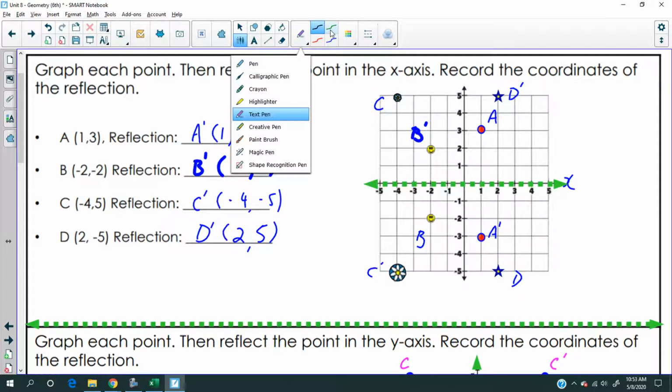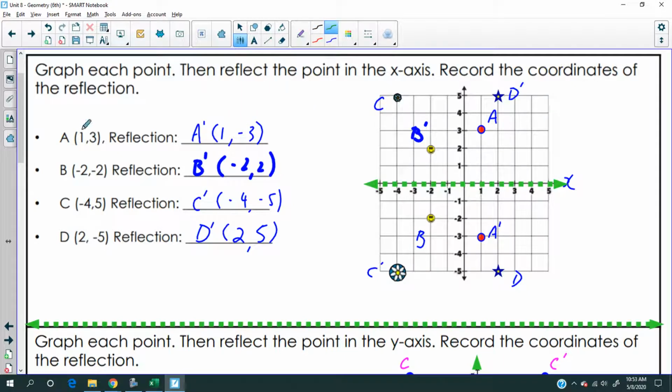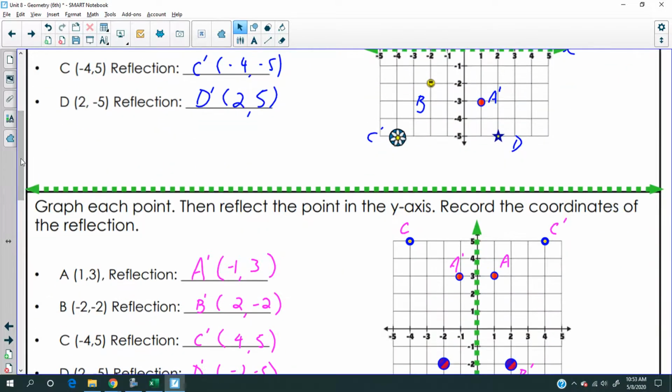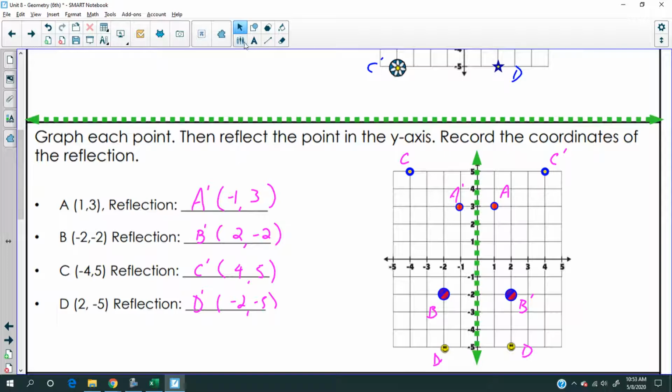Let's try it. So you know that these are reflections across the x-axis, right? Let's see if it turns to a typed word. Oh, wow, that's amazing. That's incredible. These are reflections across the x-axis. I'm just rewriting this, right? And these are reflections across the y-axis.